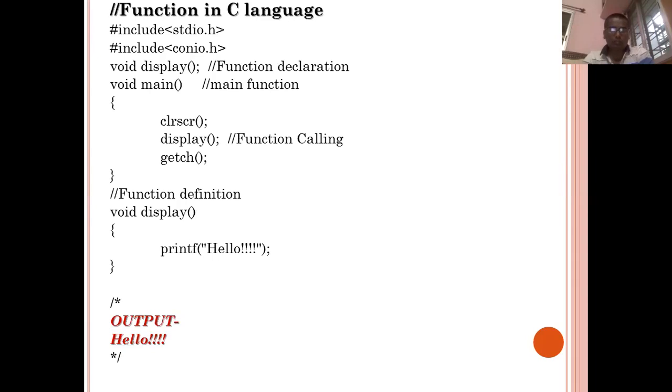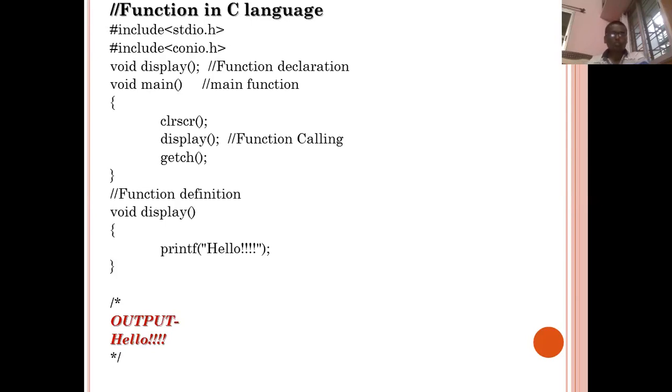Then the main function will start. In that main function, I have called the display function. Now you see that while calling the display function, only the name of the function is required. Once the main function is over, I have written the definition for the display function, and in that I only want to print a hello message. So the output of this function will be simple.